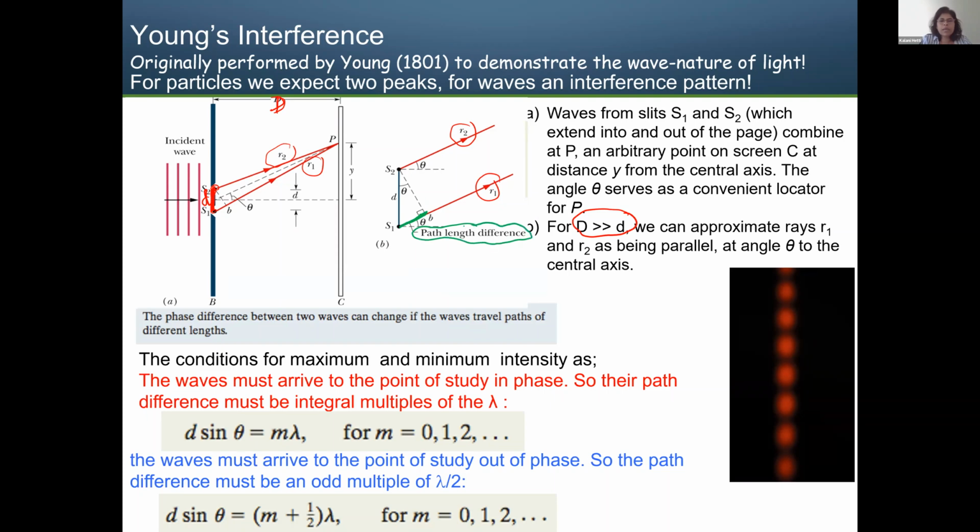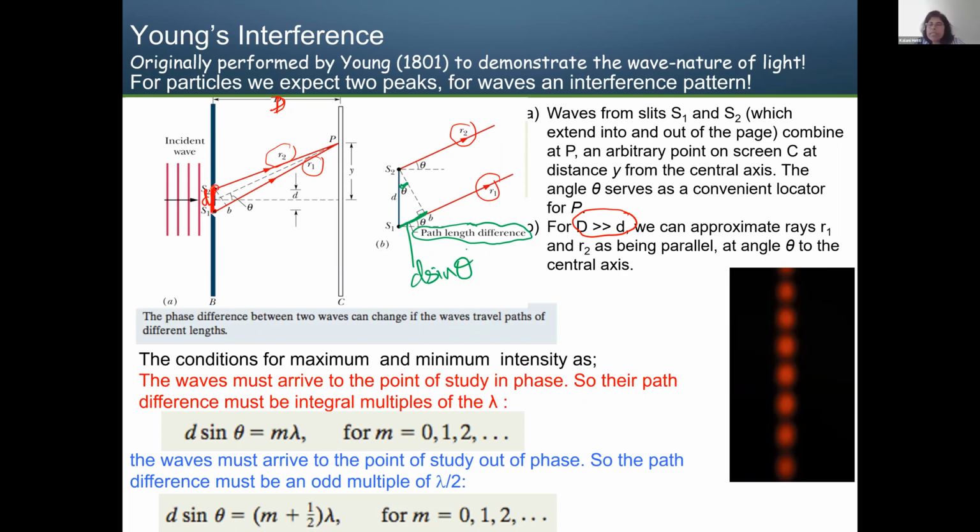I can calculate that length since I know this angle. If this one is d, then the opposite side will be d times sine of theta.